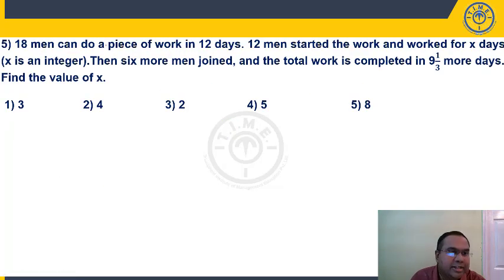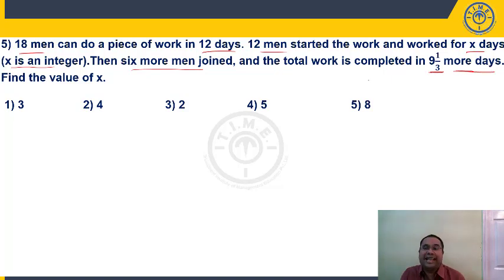Question number 5, students. 18 men can do a piece of work in 12 days. 12 men started the work, worked for x days. x is an integer. Then 6 more men joined. Already 12 are there, 6 more joined means total we have 18. And the total work is completed in 9 1 by 3 more days. So 18 men are taking another 9 1/3 days to complete the work. Find the value of x.